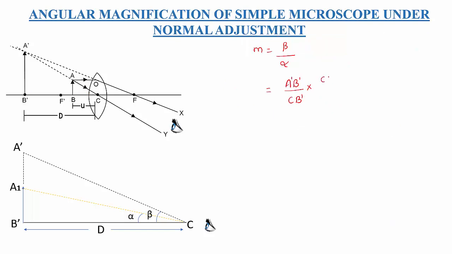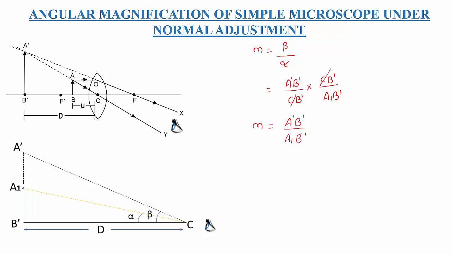Reciprocally, CB dash divided by A1 B dash. Now CB dash will get cancelled. So we got M equal to A dash B dash divided by A1 B dash.